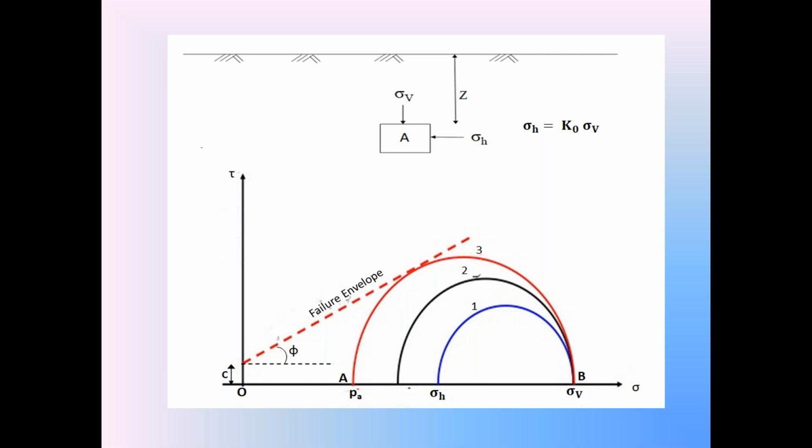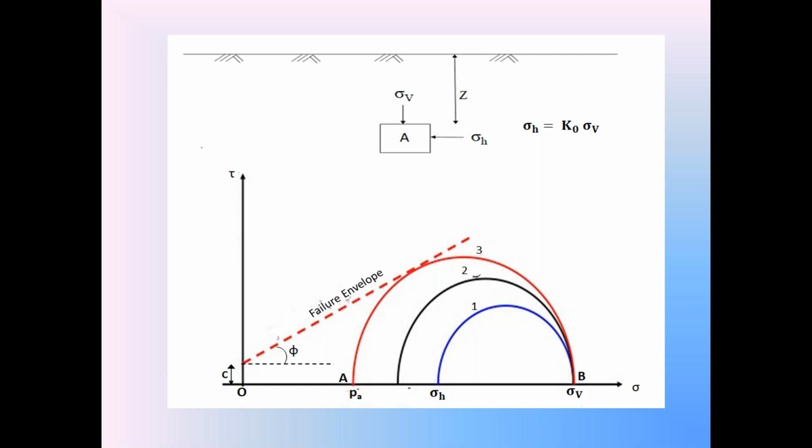So in the active condition, the retaining wall will move away from the backfill. When the retaining wall is moving away from the backfill, the backfill is subjected to horizontal stretching in the active condition. Horizontal stretching, one type of relaxation, horizontal stretching.